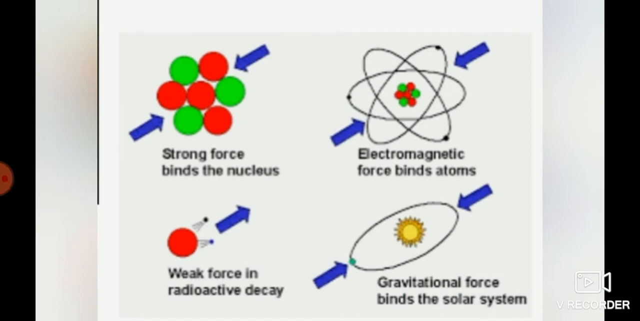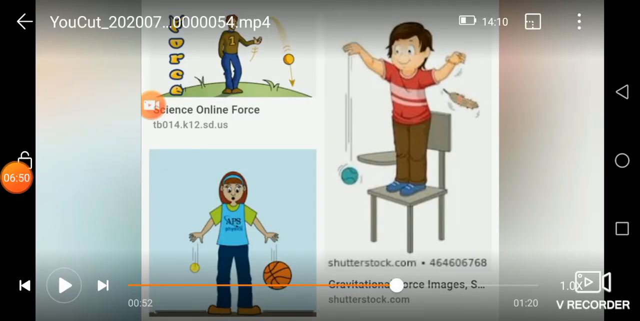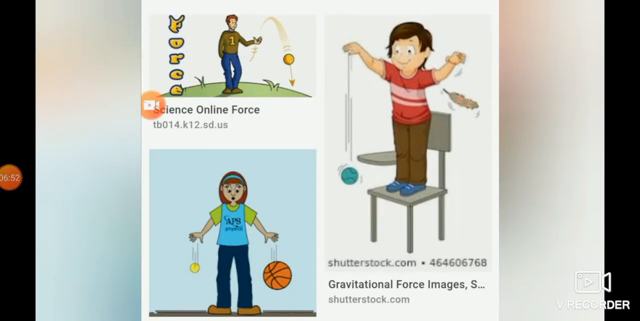First one is the gravitational force, which binds the solar system. Then the electromagnetic force, which is behind the atom. Next one is the strong nuclear force, which is behind the nucleus, and the last one is the weak force in radioactive decay. Now come to the first one, the gravitational force.